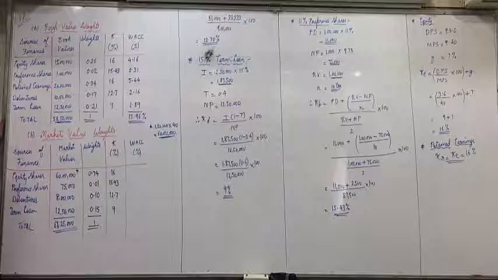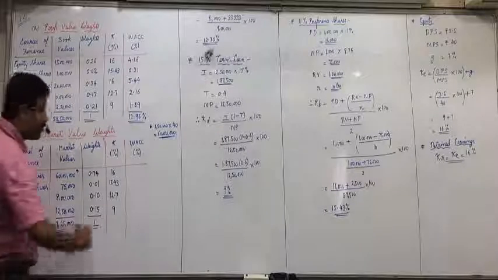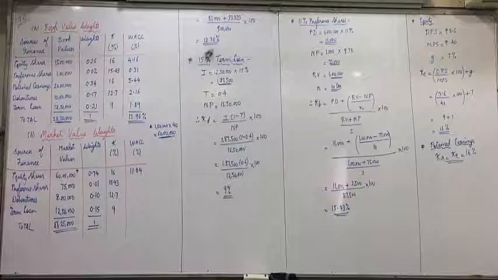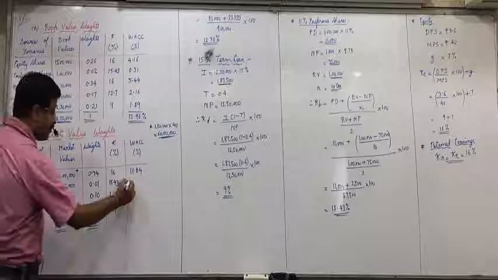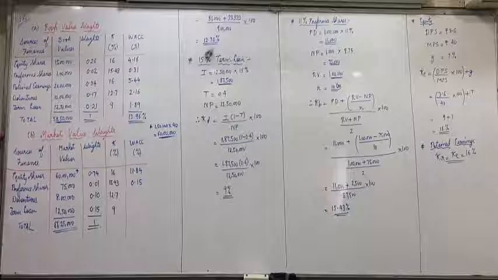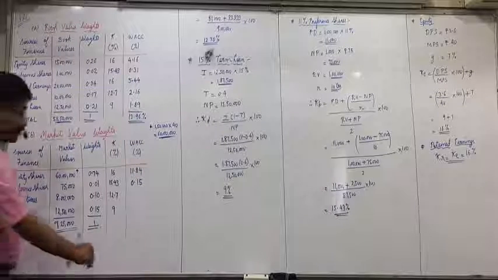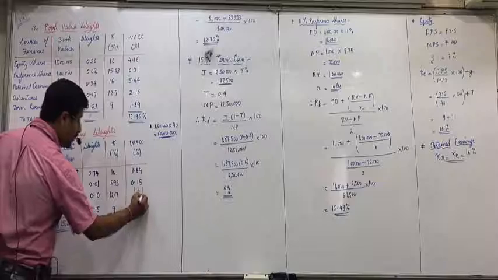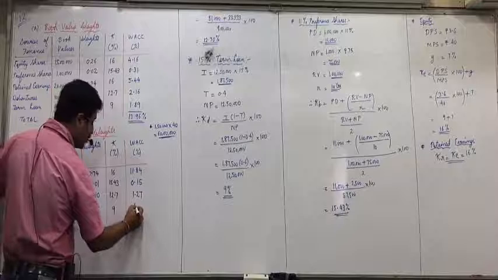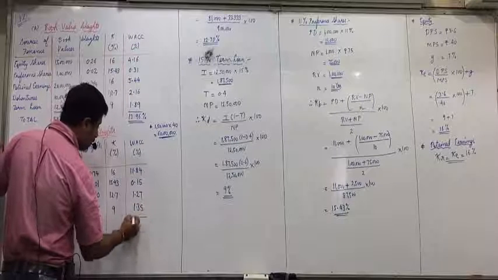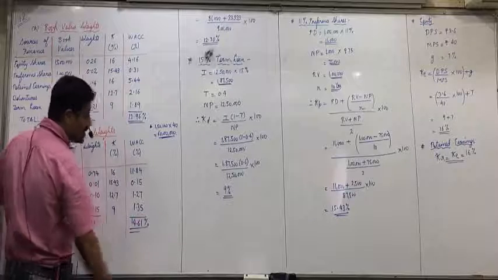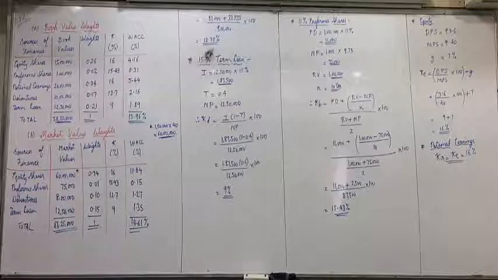Now, 16 into 0.74, 11.84. 15.43 into 0.1, 1.54. 12.7 into 0.1, 1.27. And 9 into 0.15, 1.35. Total 14.61%. Did everyone understand this?